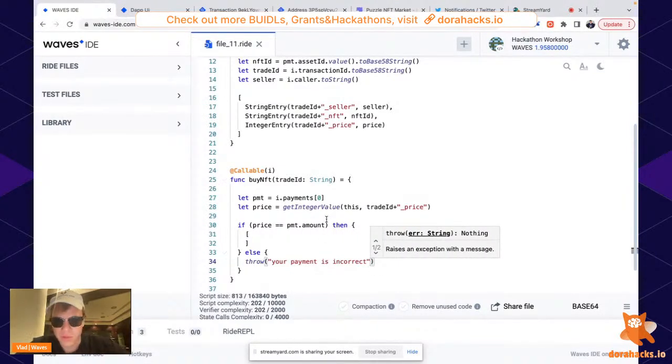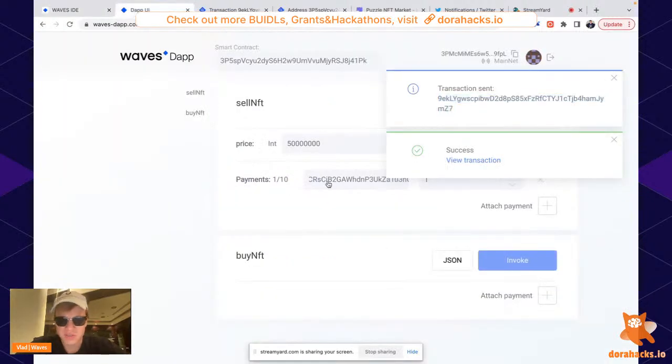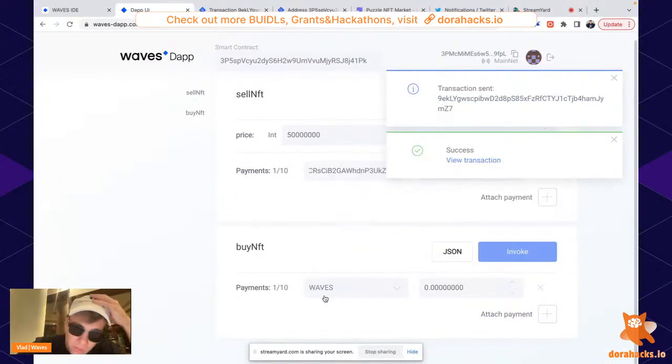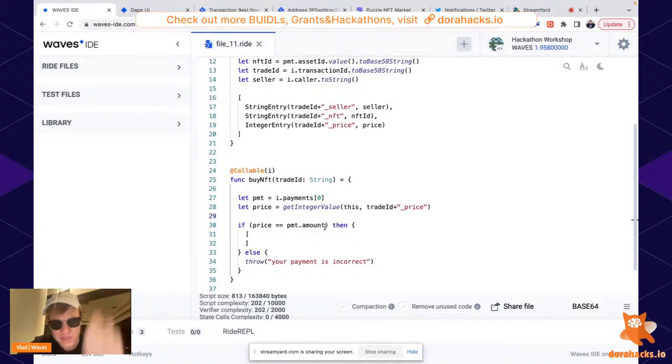Moreover, you need to pay attention that you can actually attach any payment in any token that you have in your wallet. We need to check that the user is paying with the Waves token and not some junk token. For this, we need a Boolean structure.